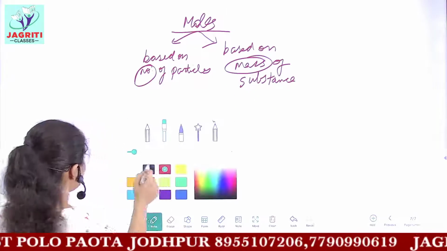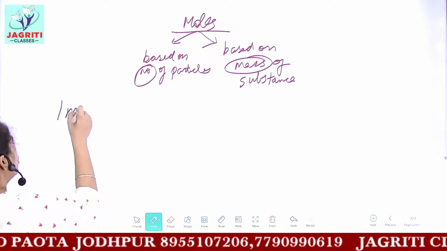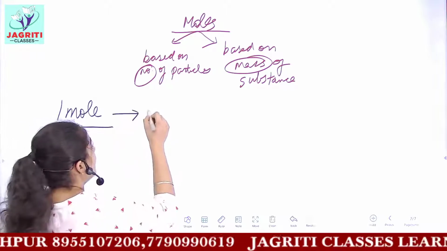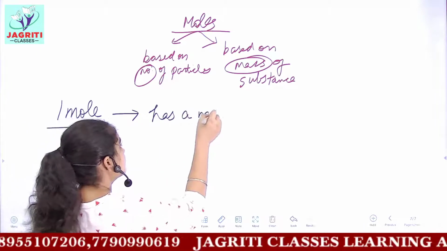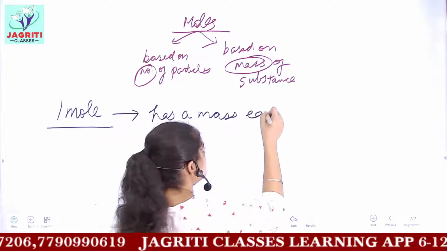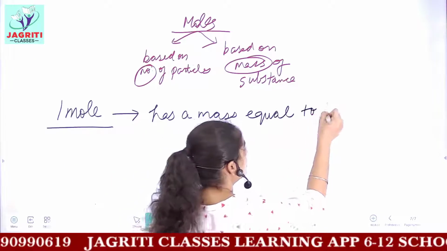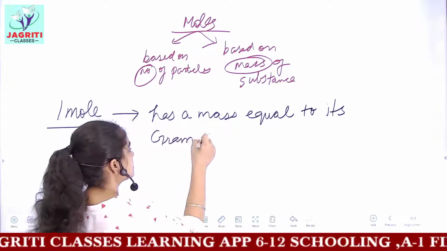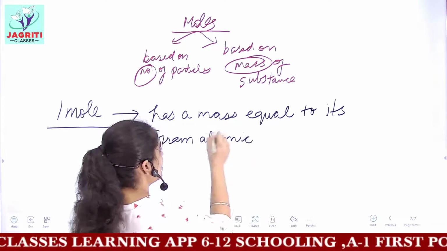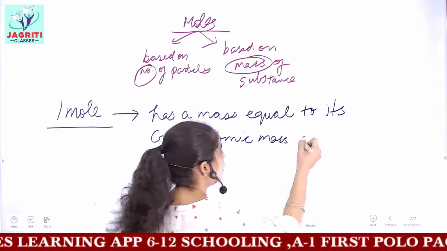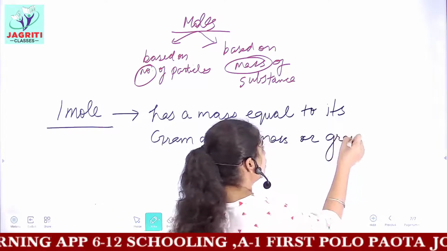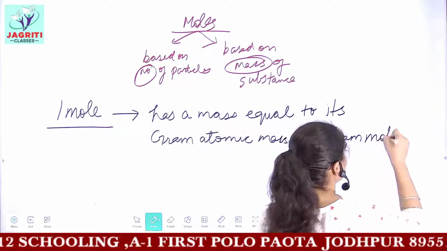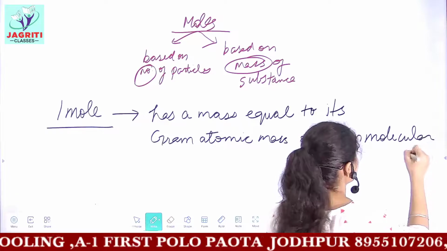So what we say is 1 mole of any substance has a mass which is equal to its gram atomic mass, or you can say 1 mole of any substance has a mass which is equal to its gram molecular weight or gram molecular mass.